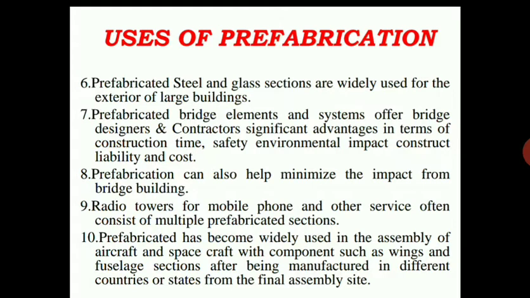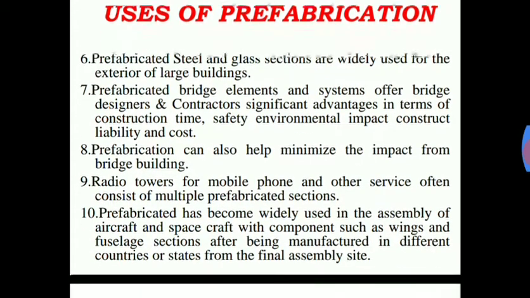Usually wings of the aircraft, and fuselage in the sense of the entire main body that the passengers will be using, that part we can call the fuselage sections. So these sections and wings have been constructed in different countries, and then they will supply them from that place to the assembly part, and then they can construct this.